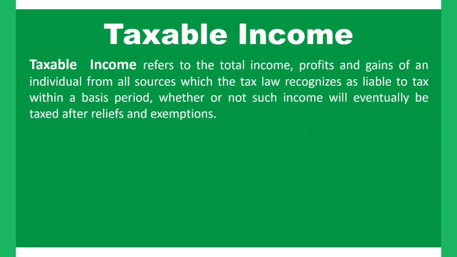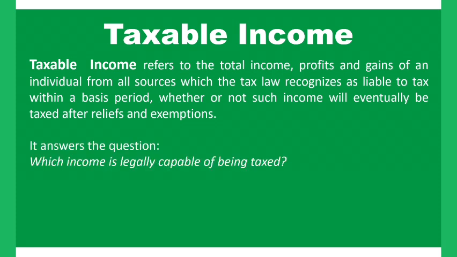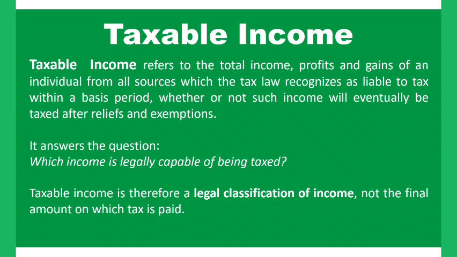So moving forward, we can now say the taxable income answers the question of which income is legally capable of being taxed. That's the question it's asking, and it's going to list them. That's why we said taxable income is therefore the legal classification of income, not the amount on which the tax is paid. That is what we mean by classification.